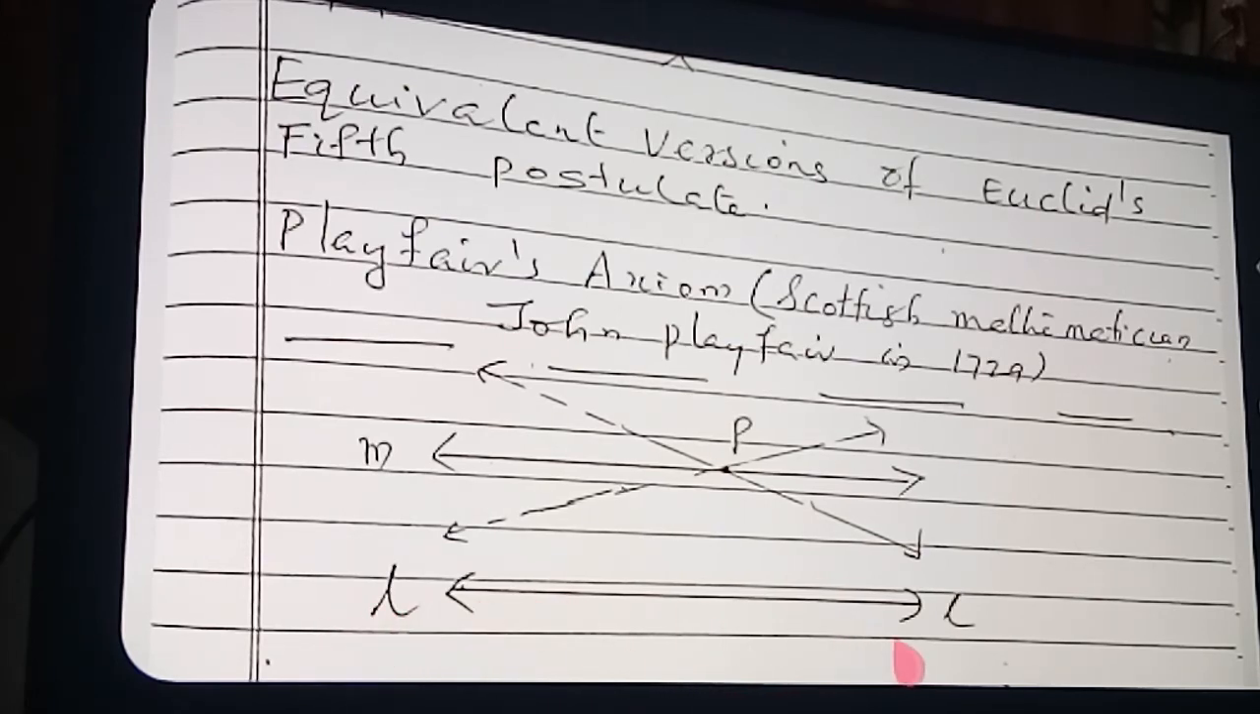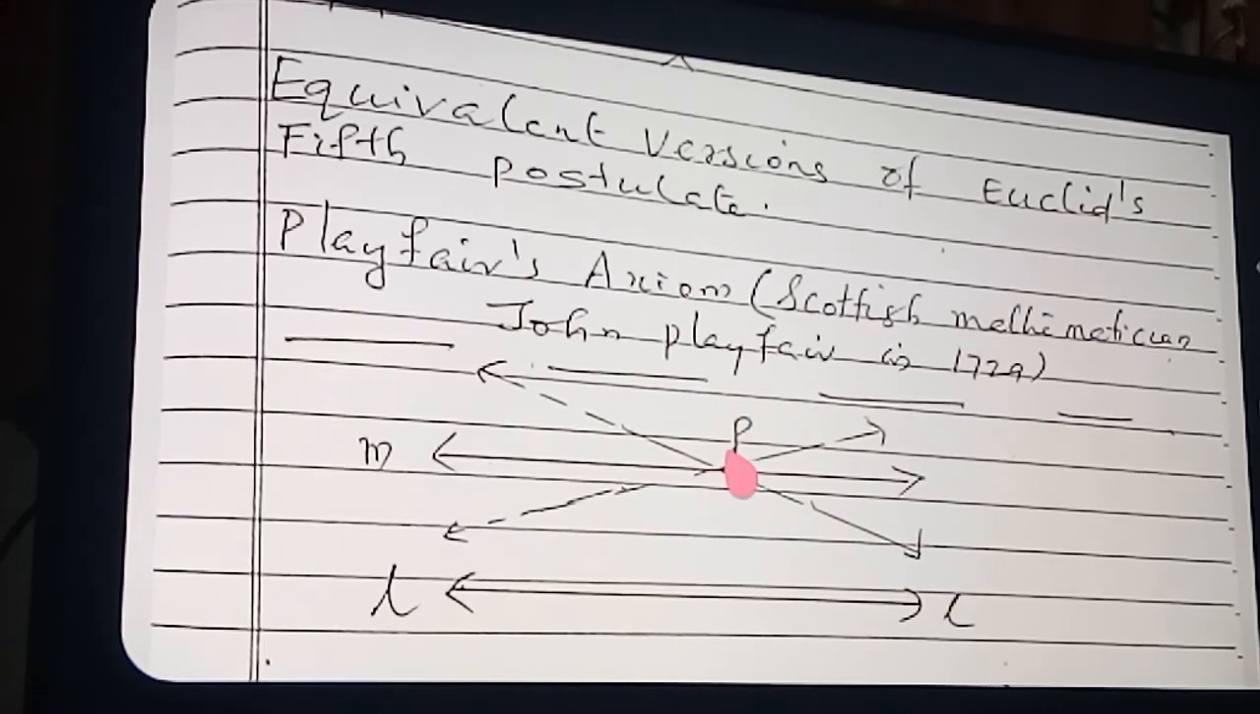Here I drew a line L. Another point I take, a point P, upside or downside, anywhere you mark a point P, but not on the same line. So you yourself draw a line L in your notebook, and outside the line you mark a point P.